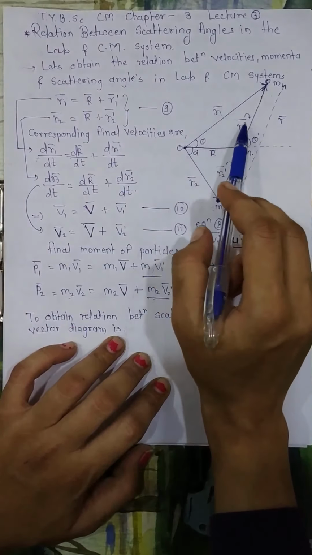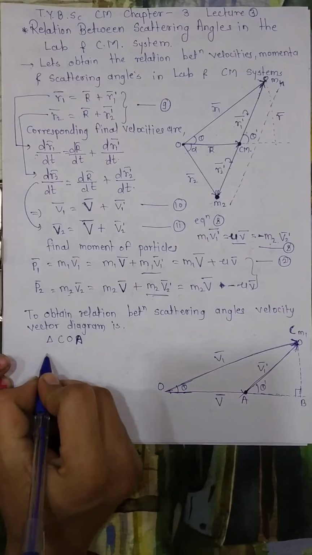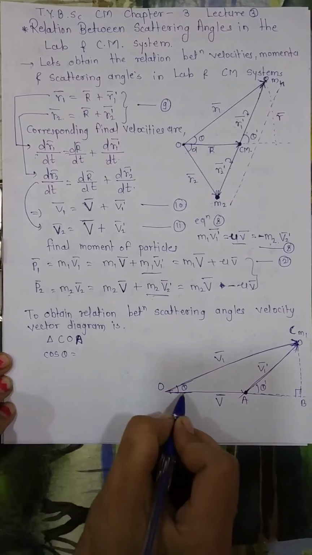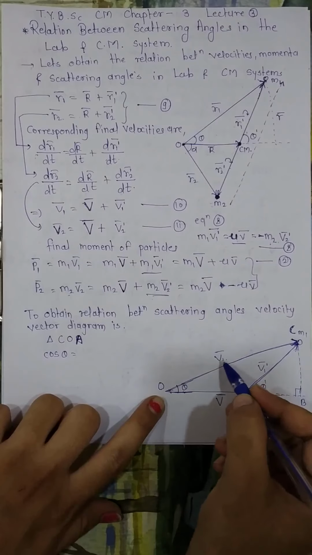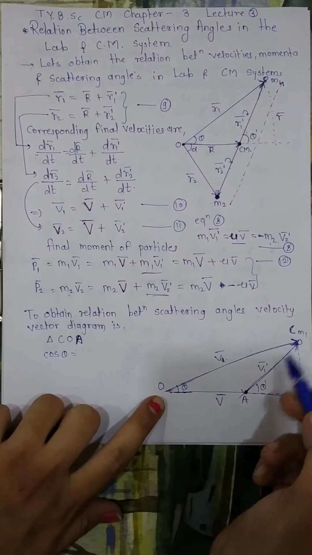If you observe triangle COA, what will be cos theta? The definition of cos theta is adjacent side upon hypotenuse. For this triangle, the hypotenuse is OC, that is V1 bar, and the adjacent side is OB.